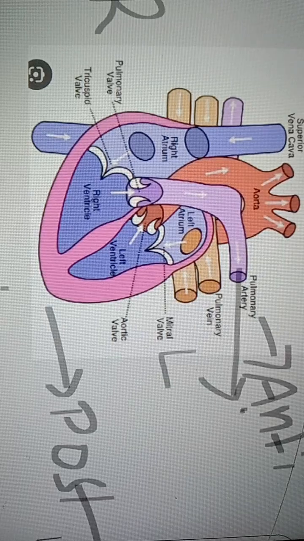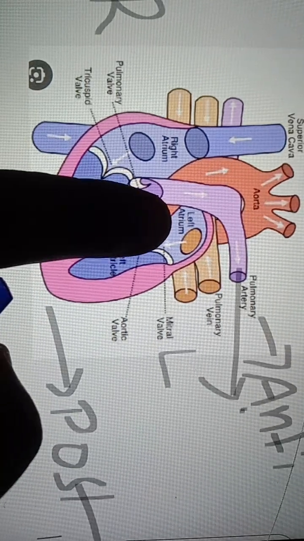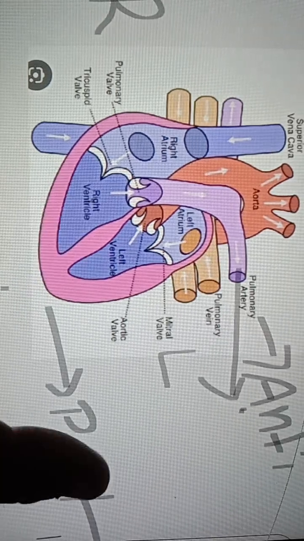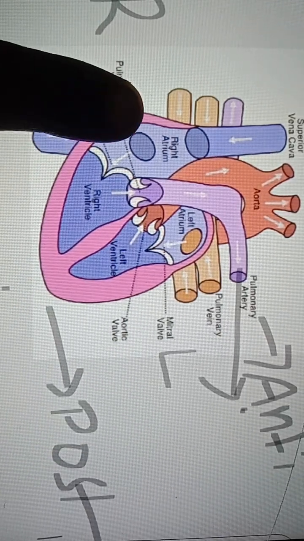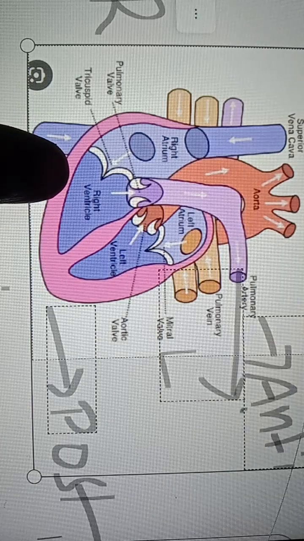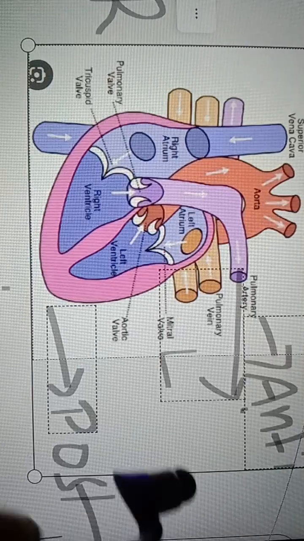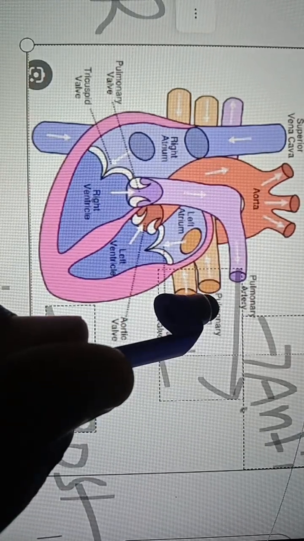So you have to write it as left auricle, left ventricle, left side. Right side, right auricle, right ventricle. Okay, from the lungs, pulmonary vein.